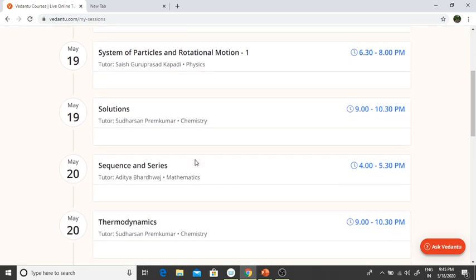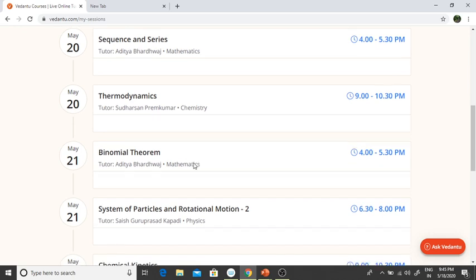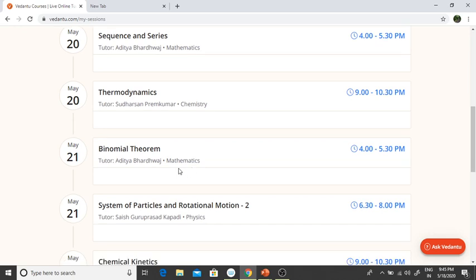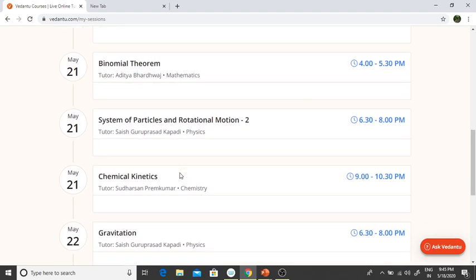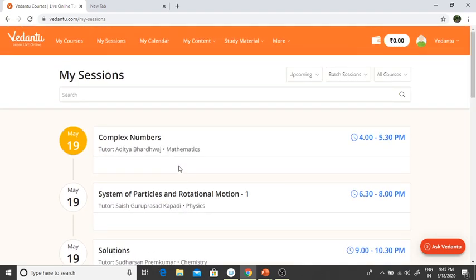Check this out. कितने आराम से आपको पता है क्या क्या करना है. Like for example, 21st we have binomial theorem. Then we have system and particles and rotational motion. Everything is sorted for you guys. हर एक चीज आपको daily wise, you are getting a daily timetable sort of thing here.